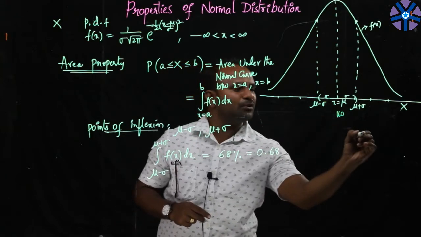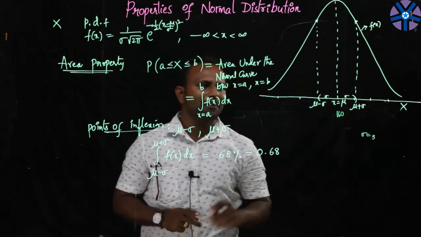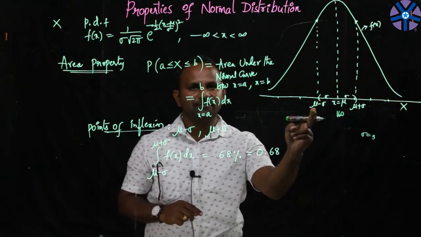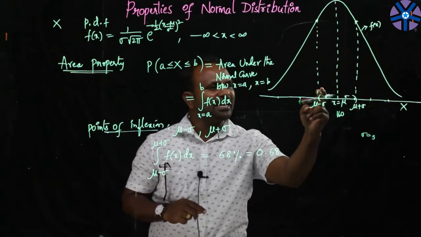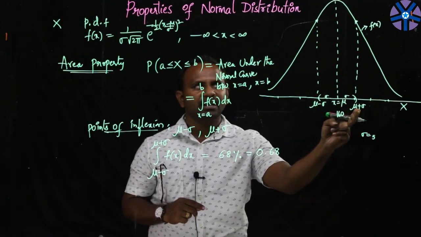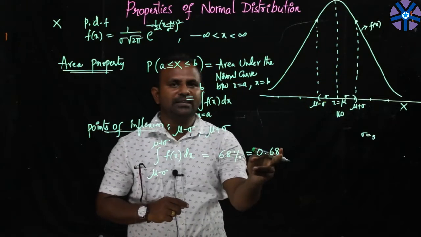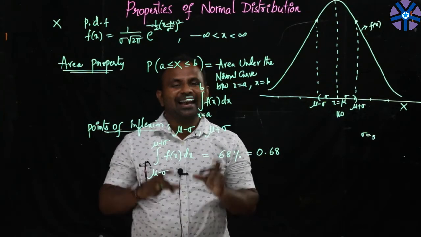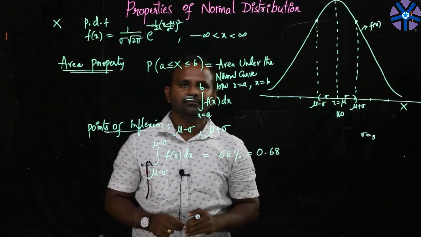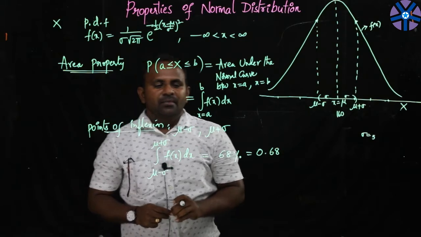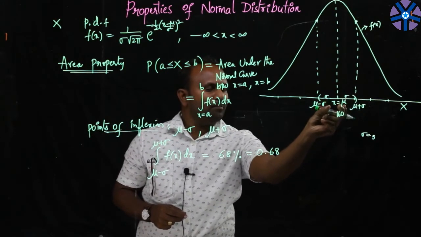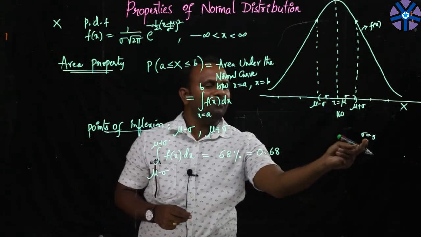Suppose sigma is equal to 5 units, then this would be 165 and this would be 155 centimeters. So within this neighborhood, from 155 to 165, the probability will be 0.68. The highest probability is placed between these 2 ordinates. Otherwise I can say most of the people deviate from x equal to mu by within 5 units distance.